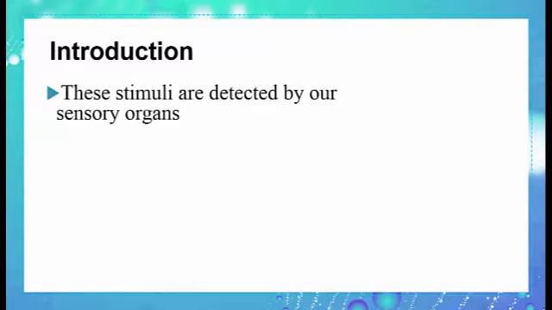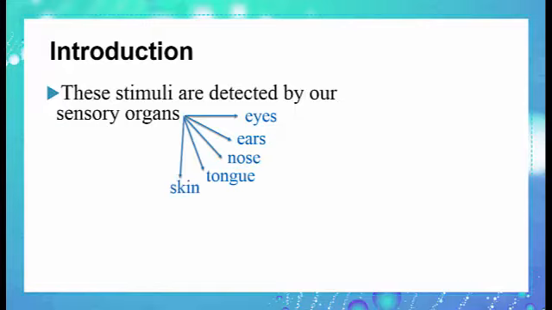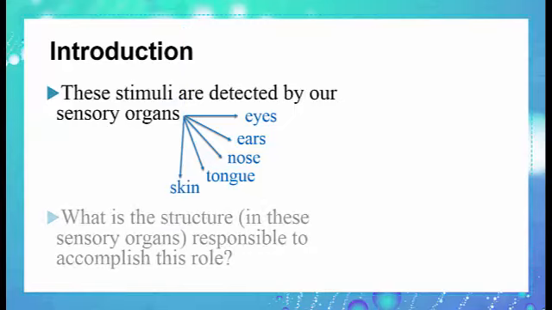These stimuli, the plural of stimulus, are detected by our sensory organs. Our sensory organs are 5. The eyes, when we see something, the ears, when we hear, the nose, when we smell, the tongue, when we taste, and the skin, when we feel the touch.